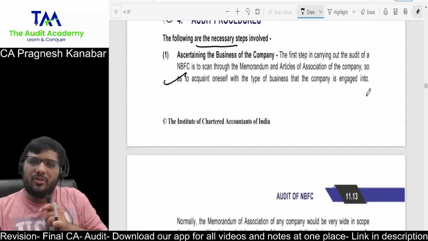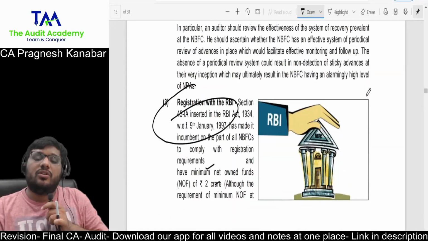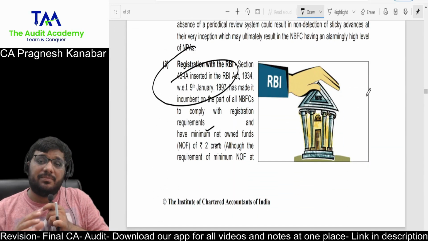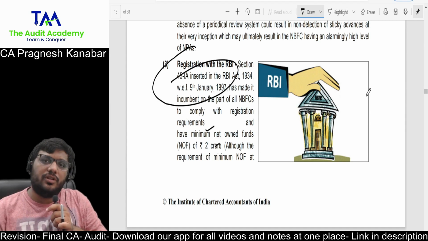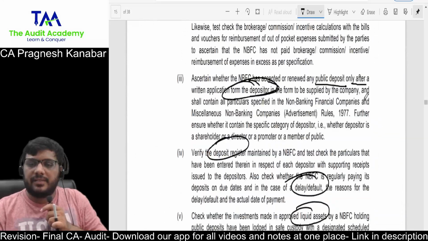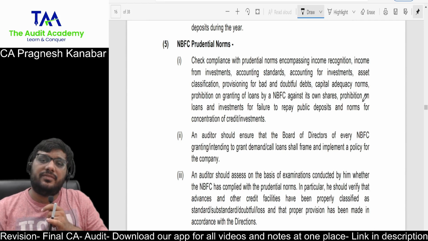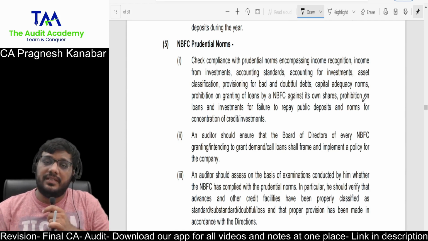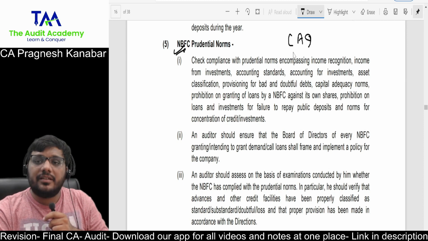If they ask you that you are the auditor of an NBFC, mention the general procedures, then write these head points and a little bit of content. Or they may ask you a question: you have been appointed as auditor of an NBFC, please explain how you are going to audit the registration with RBI. Then you show off your knowledge of registration and net owned fund requirement. Correct? Yes, yes sir. All right. Now you have been appointed as auditor of an NBFC. You need to check whether the NBFC has complied with prudential norms or not. Prudential norms means capital, asset, income.